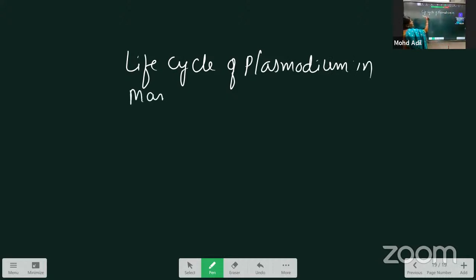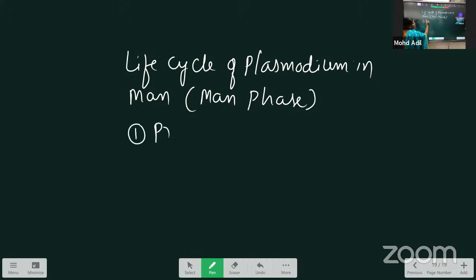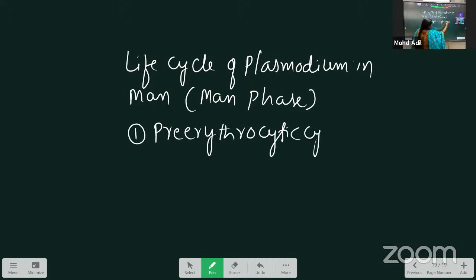Sometimes they ask the man phase of the Plasmodium. Here, what are the headings, what are the cycles? First one is called the pre-erythrocytic cycle. Second is called the exoerythrocytic cycle.